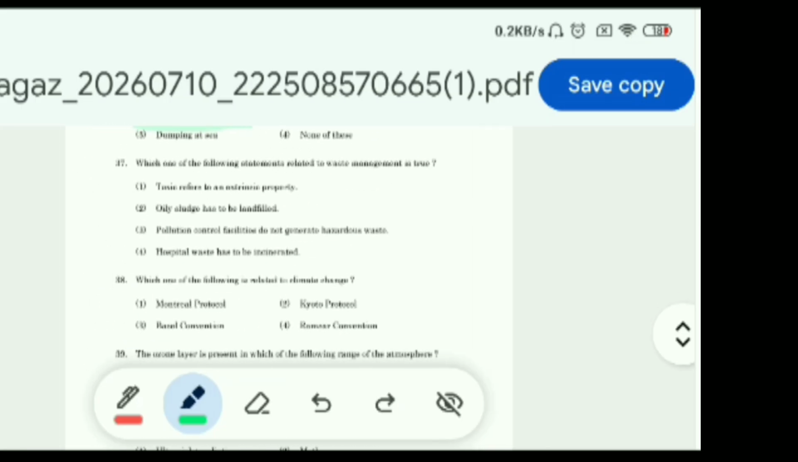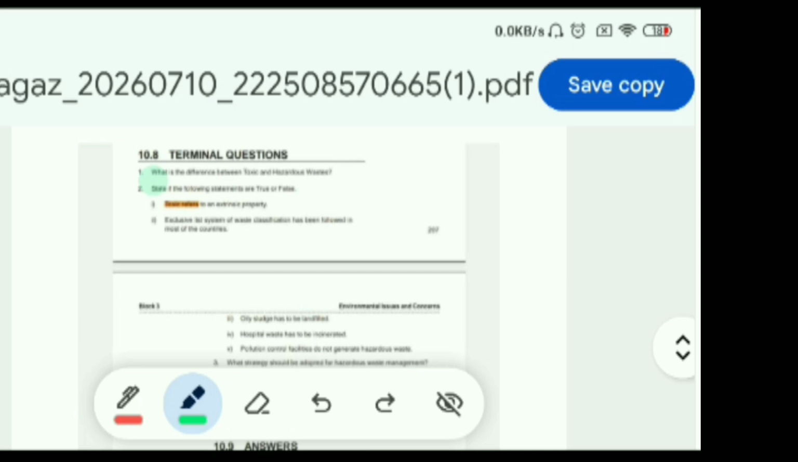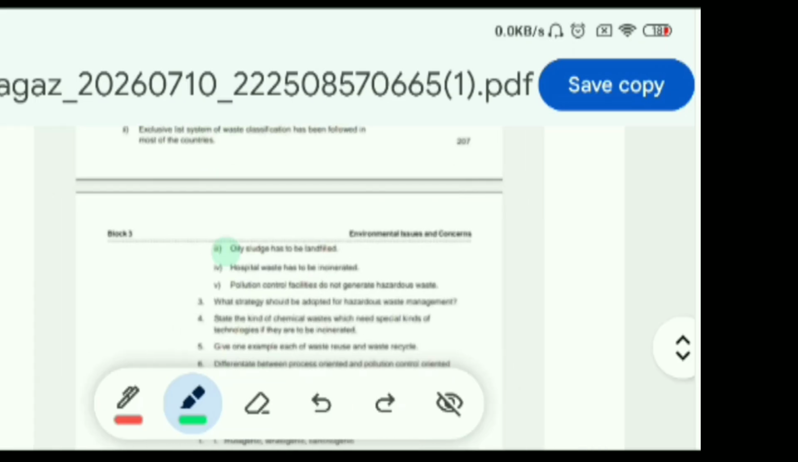Now question 37, which one of the following statements related to waste management is true? Options are: toxic refers to an extrinsic property, oily sludge has to be landfilled, pollution control facilities do not generate hazardous waste, hospital waste has to be incinerated. The answer is given in the book as true or false. You can see these lines in the book.